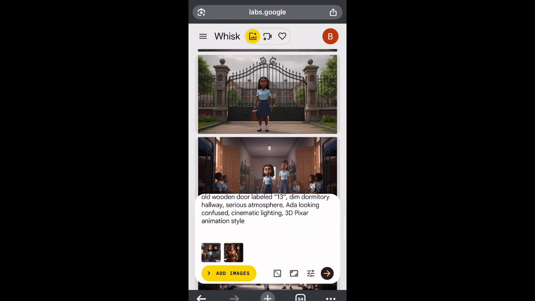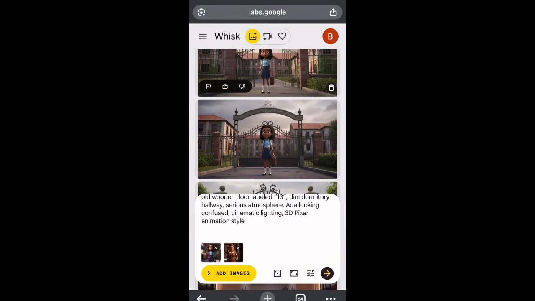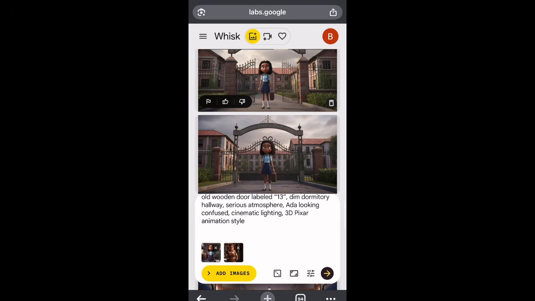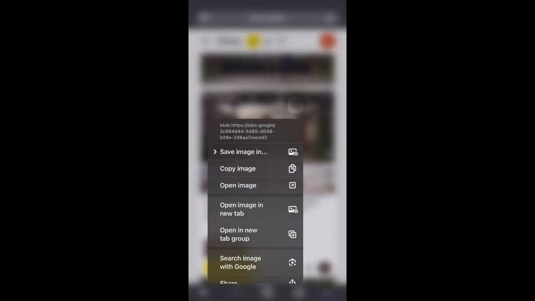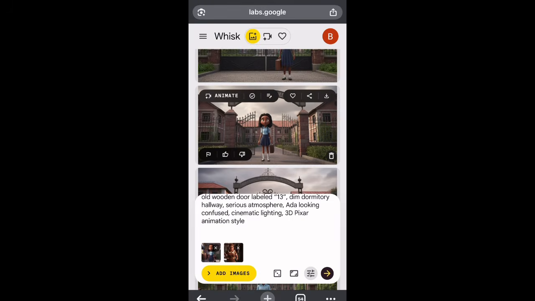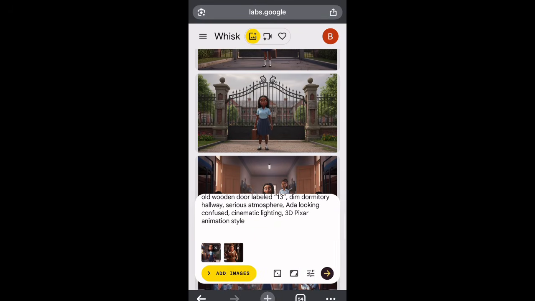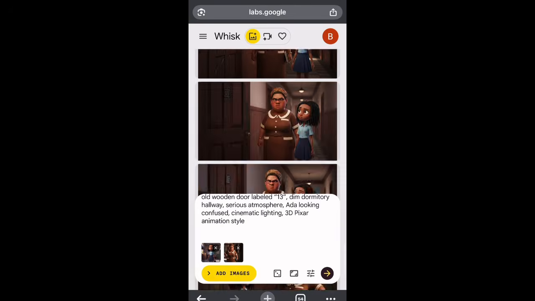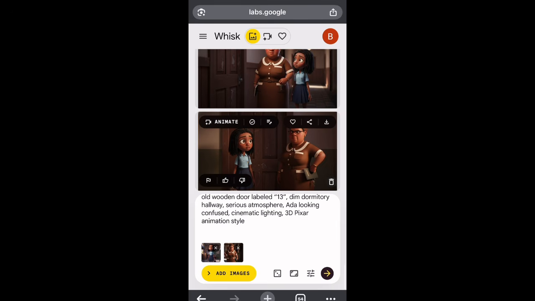Just keep on adding, select where you need to select, unselect when you don't need to add any. Just let it be like that till you are completely done. Save them to your gallery. It's going to go straight to your photos, so that you can use it and generate your videos. So go through it and choose the one that you like, and then that's it.